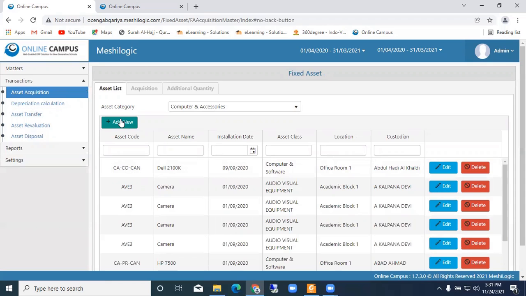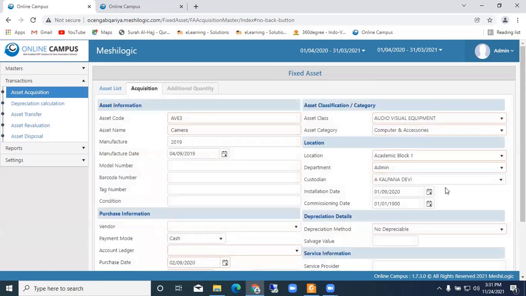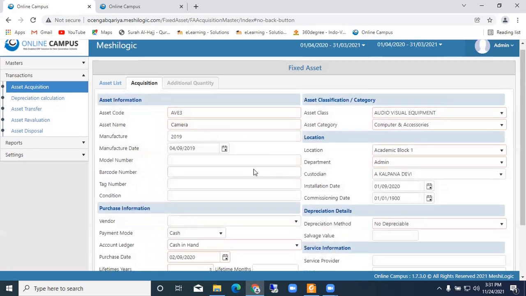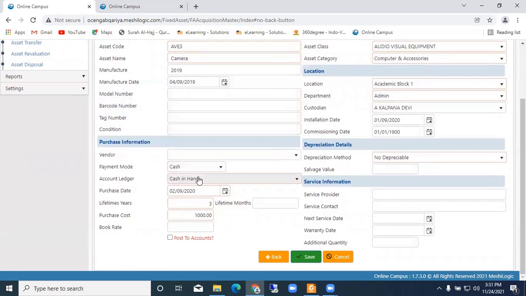Okay, so you can just click here. You can see all the details here. So camera. This is the item AV3 camera. The purchase date, 2019, is also maintained here. And then whether it is a cash purchase or a bank purchase, the detail will be given. So the purchase date and the lifetime warranty is 3 years.